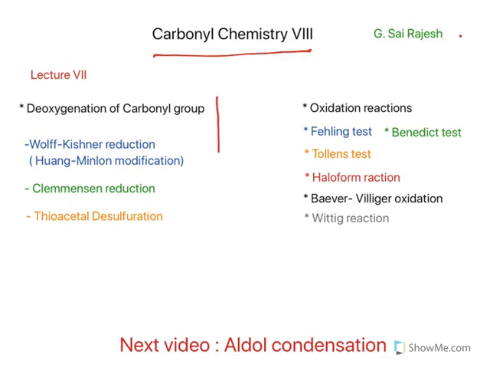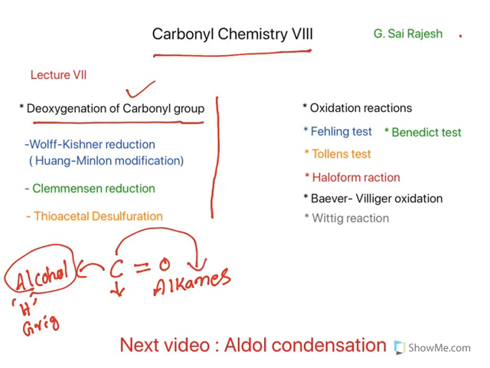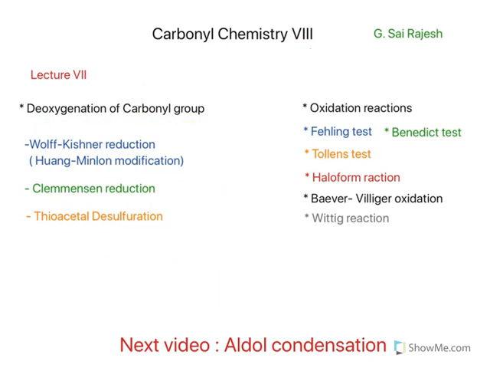In Lecture 7, I have discussed all this topic. Let's have a brief recap of the past lecture. In the past lecture, I have explained about deoxygenation of carbonyl group. When you remove the oxygen from this carbonyl group, it results in the formation of alkanes. This is complete reduction. In case of partial reduction, carbonyls can be converted to alcohols. This we have seen with hydrides as well as Grignard reagents. In case of deoxygenation of carbonyl, they will not involve an intermediate of alcohol, but they are directly converted to alkanes. This is what we have seen with these three reactions.